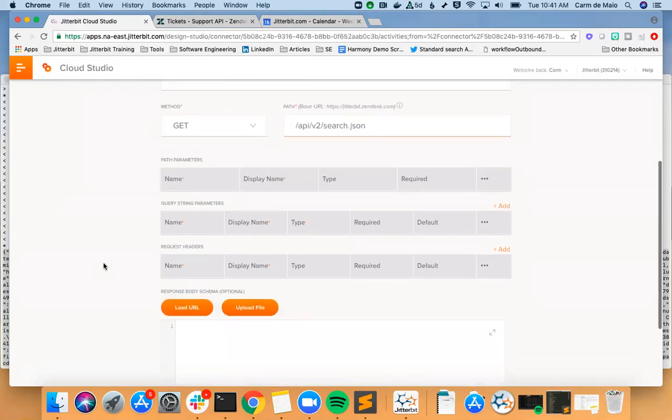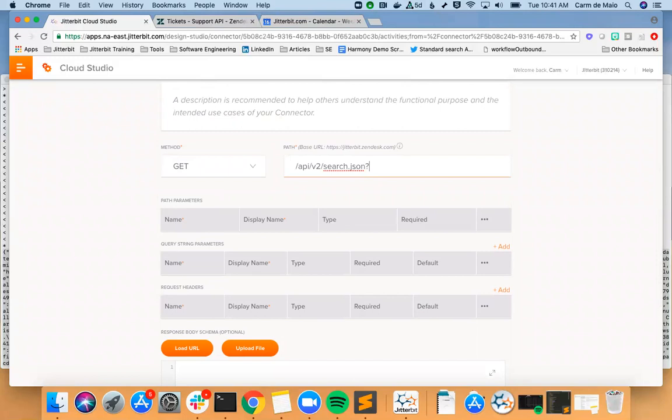Okay. Now you can also add query string parameters in here as well. You can add those as separate line items. You can also go ahead and annotate the URL if you'd like, and put this in here as well. So for example, you could query and have open tickets if you wanted. But for now, we're going to pull all the tickets.